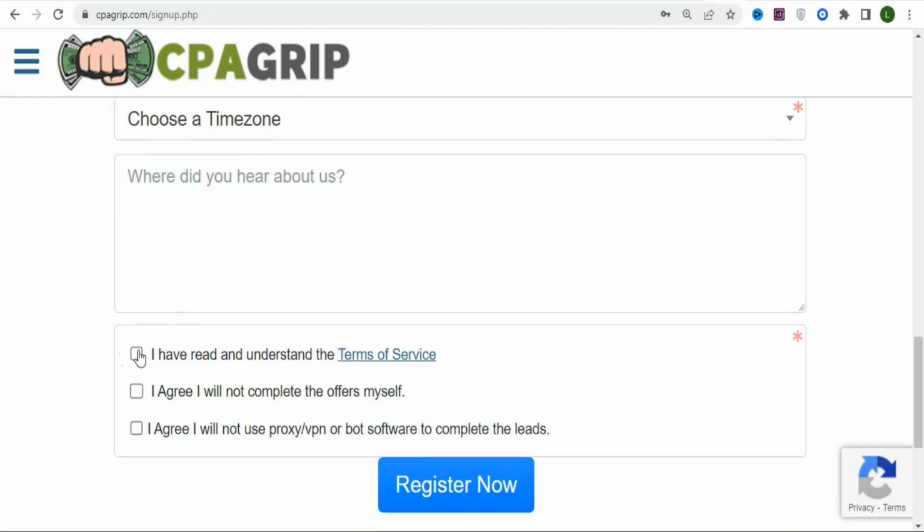Once that is done, you are going to just scroll down, come here, and you are going to agree to the terms of service. You have to also click on I agree not to complete the offers myself, and then the next one is I agree that I will not use proxy or VPN or both software to complete the list. So just enter that.